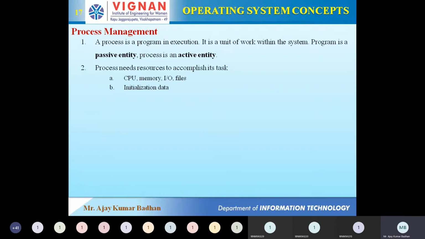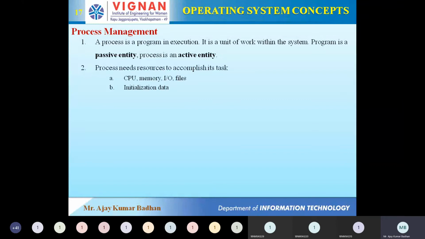So we have to fetch that particular file from that location. So definitely we require a resource for that. So those all things come under resources. For one process to get executed successfully, it requires a lot of resources.